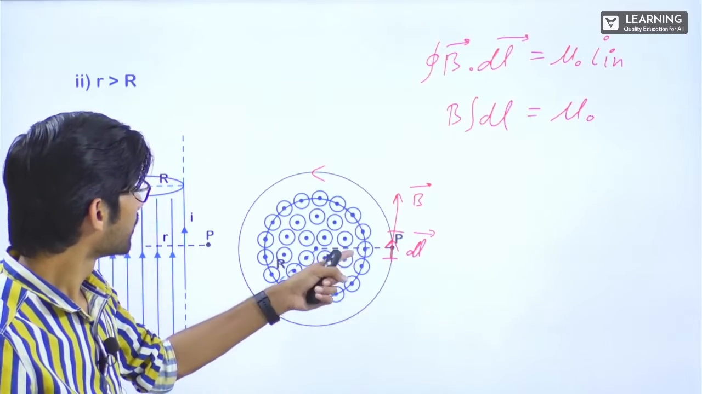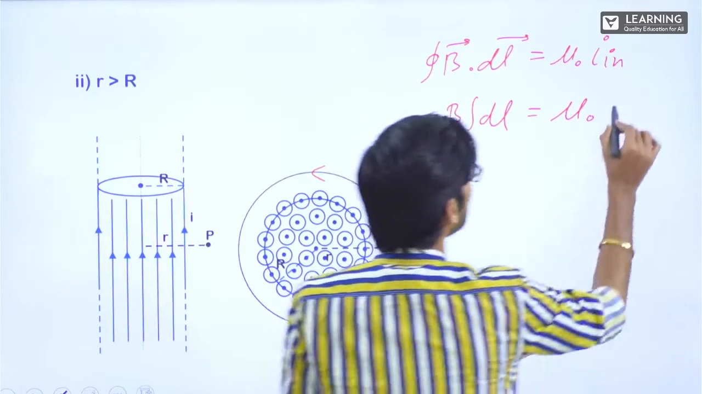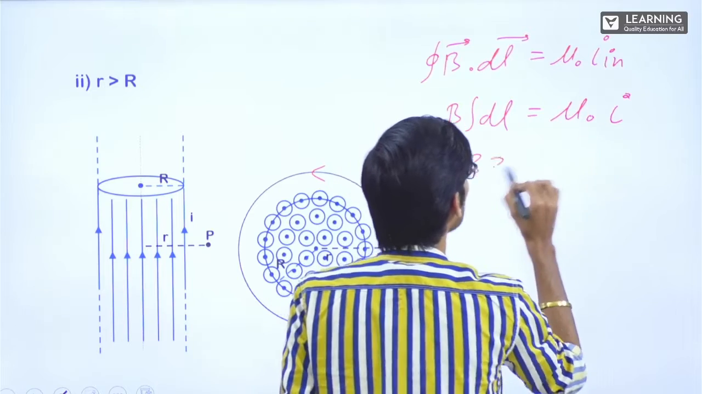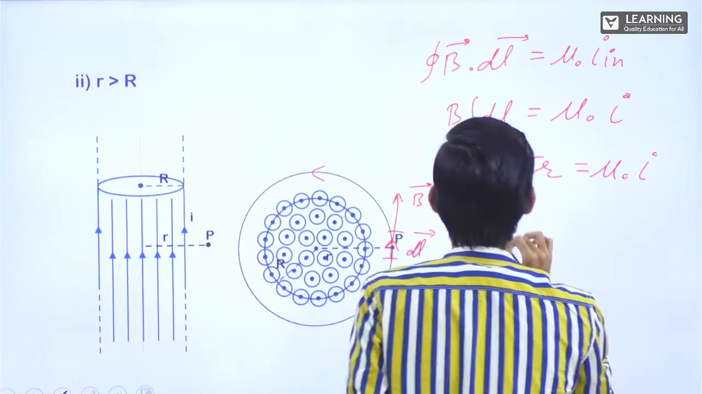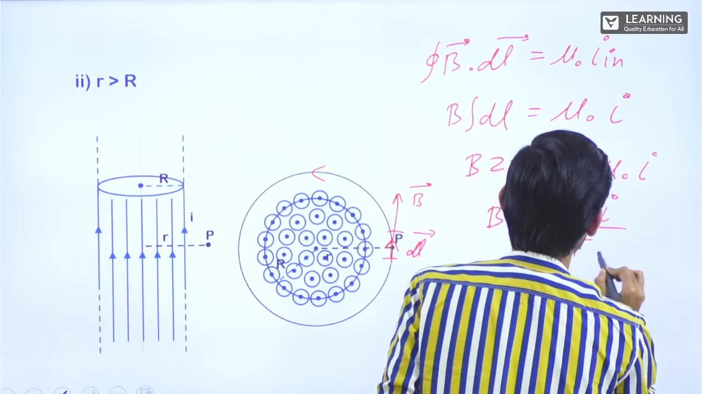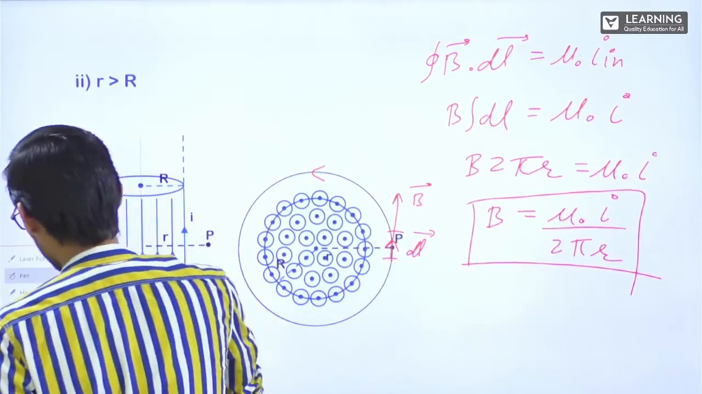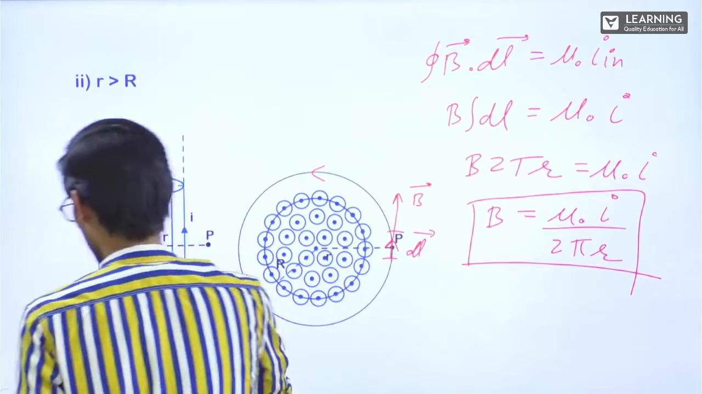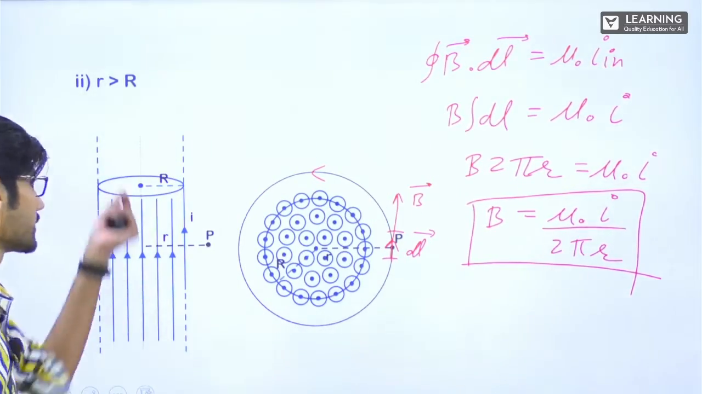Total current is there inside. How much is the total current? I. So B into 2 pi r is equal to mu naught into I. So B is equal to mu naught I upon 2 pi r. The same story, the same formula, as if the current is concentrated at the center.